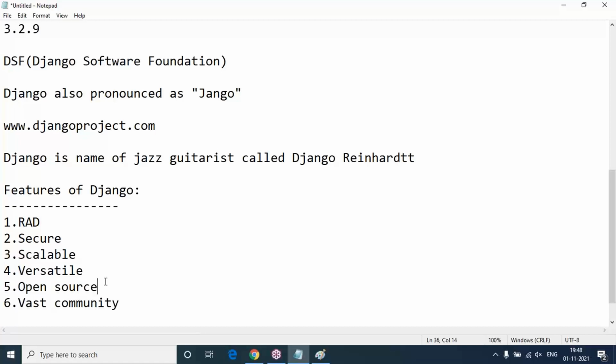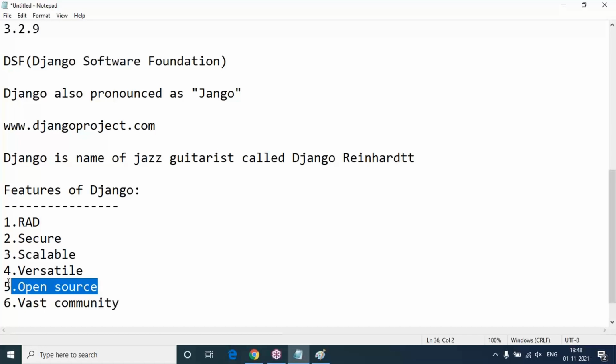And anyway, it is completely open source. Open source means Django is open source for web application development. It's publicly available without paying or taking any license. It can be downloaded with source code from the public repository, or you can officially go to the Django project website.